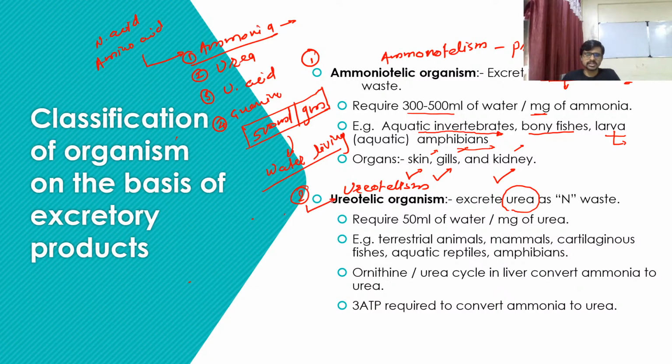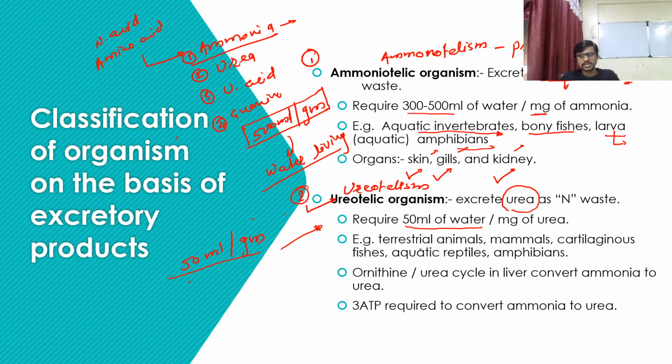Okay, so this is your second group of organisms, which is using urea as a byproduct. So let's see, guys, when 1 gram of urea is excreted, it requires only 50 ml of water, and this much water for 1 gram of ammonia is available for us also, so we can be ureotelic. Okay, so let's see whether we are ureotelic or not.